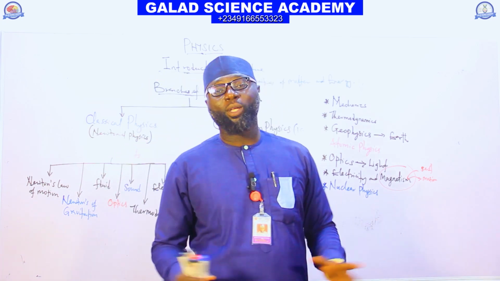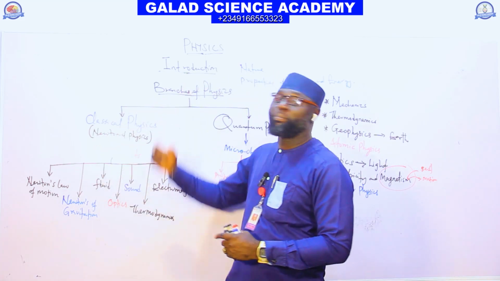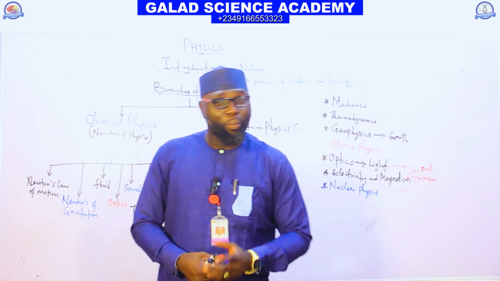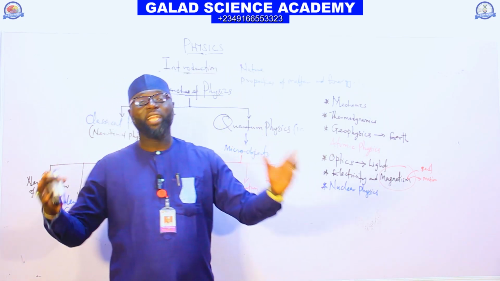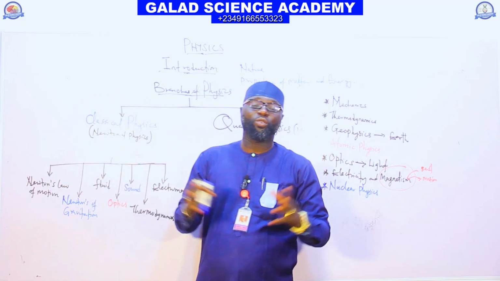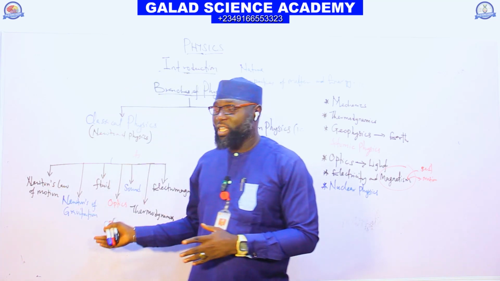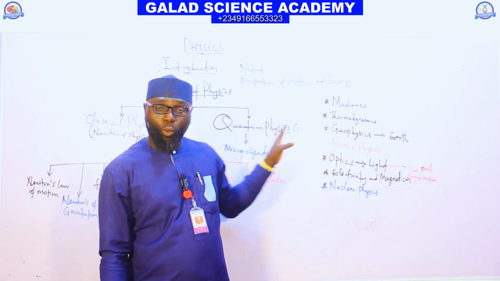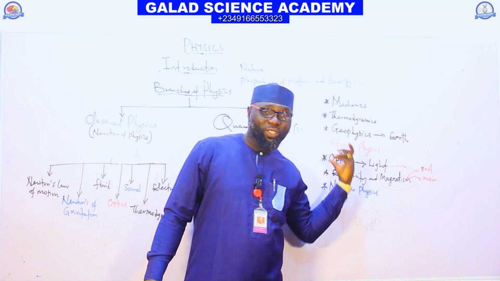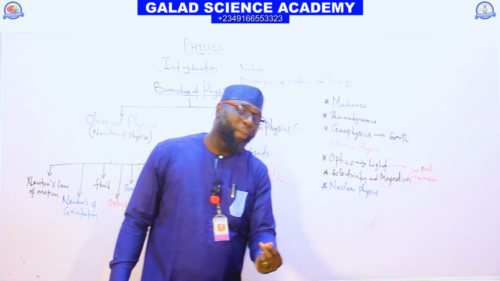So that is all about the introduction to physics. But once again, physics is a branch of science that deals with the study of nature, properties of matter, and energy. There are two basic types of physics. The first one we have is classical physics, also known as Newtonian physics, followed by quantum physics. Quantum physics is a branch of physics that deals with the study of microscopic objects such as atomic particles.